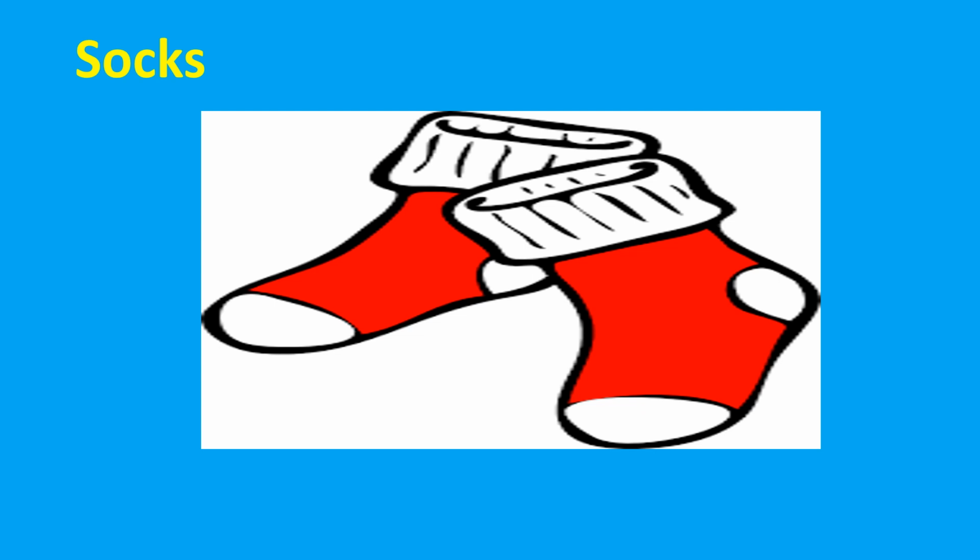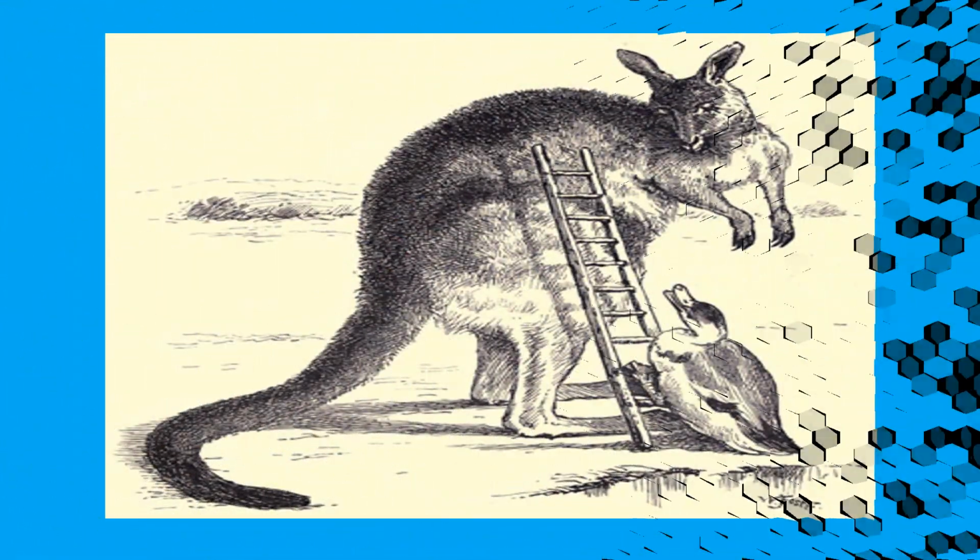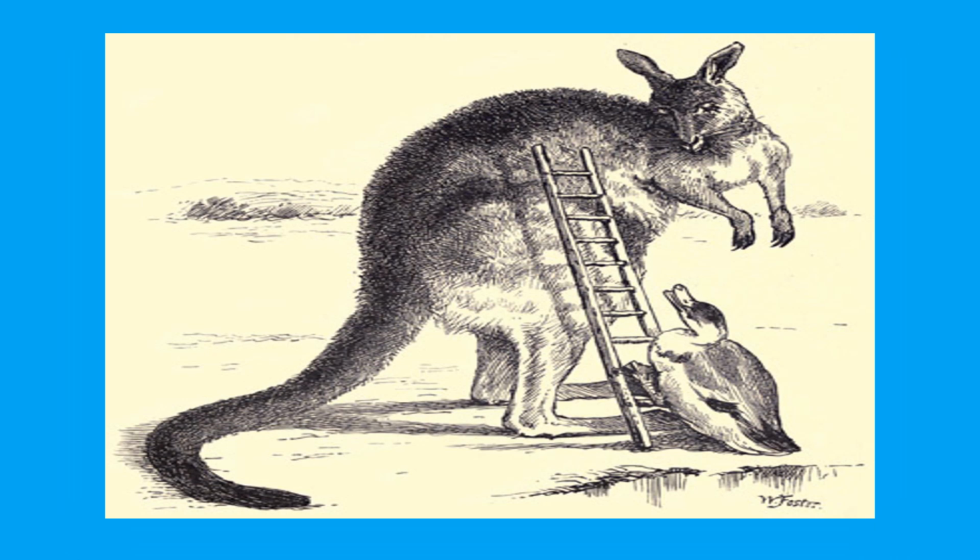This is the picture of worsted socks. The duck promised to wear for its wet feet. Now let's understand stanza 4. The kangaroo raised its objection about the duck's web feet and also its cold feet.